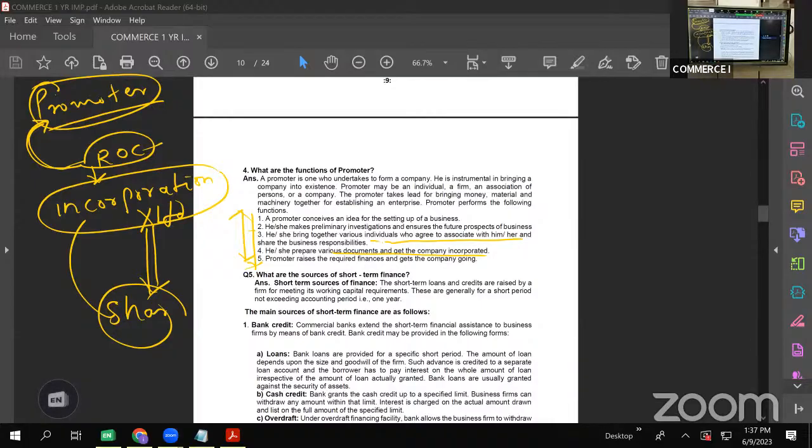And lastly, the promoter raises the required finance and gets the company going. Because without finance, you cannot expect the business to continue, or even start. To start also, we need finance. Finance is called the lifeblood of business. Finance is like oxygen for humans. Without oxygen, we don't respire and survive. In the same manner, every business, be it small or big, requires finance for its startup, existence, survival, and expansion. For all these purposes, we need finance.